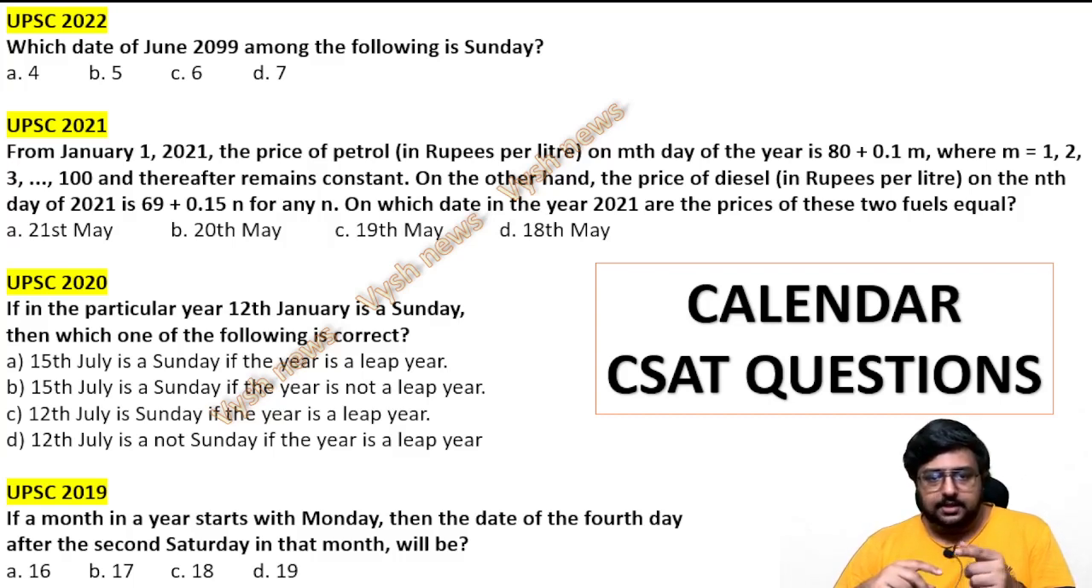Then, if 12th January is a Sunday, which one of the following is correct, like whether this is a leap year or not a leap year. So basically you have to know which year, what date, what week. It's not very complicated, there is a formula-based approach. Just understand this, I'm just showing you. I'm not going to discuss it here. We will discuss this in the respective previous year paper discussion videos.